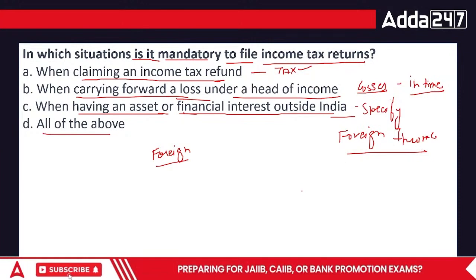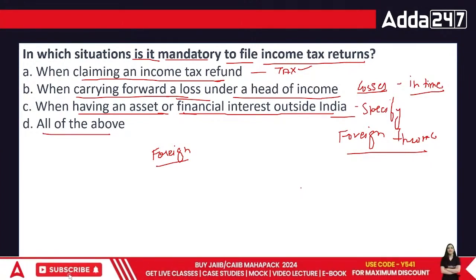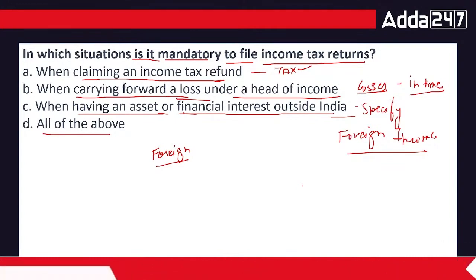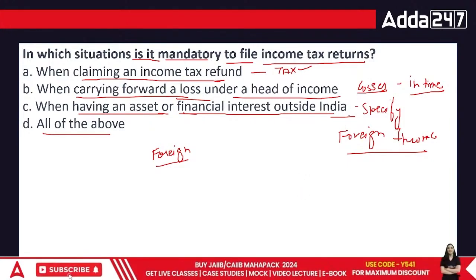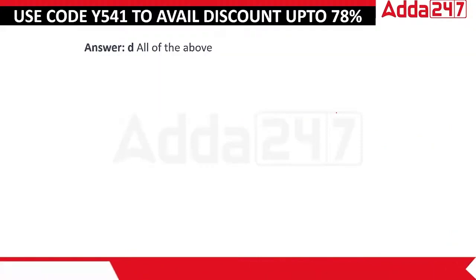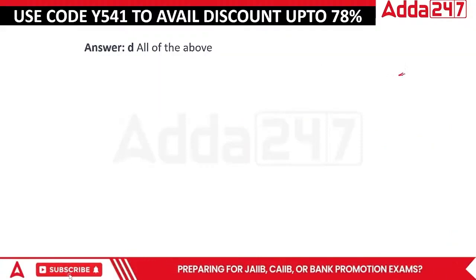That's a different scenario; let the income tax department decide that part. But overall, all foreign investments have to be stated. It is compulsory. The answer is all of the above.